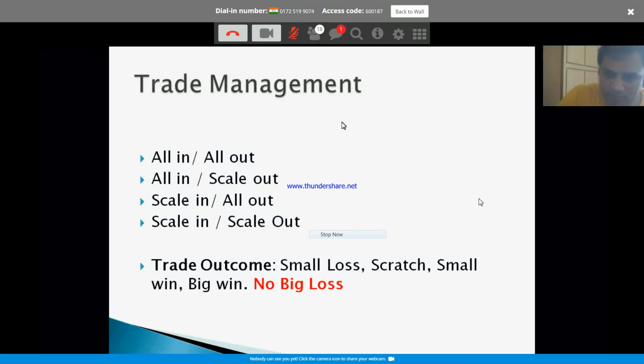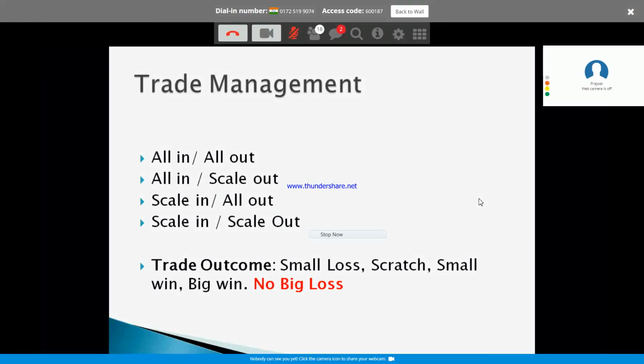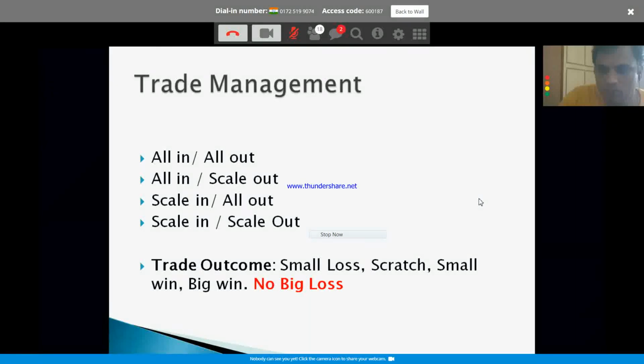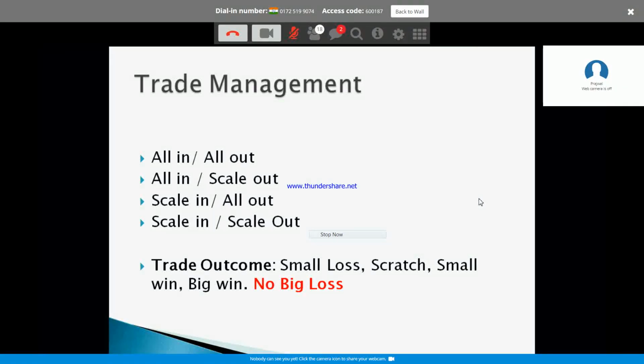Trade management. Let's get into this and we'll conclude. What is trade management? All this time we have been looking for an entry or exit based on different chart patterns. Now, what will you do after taking an entry? How do you manage the trade?